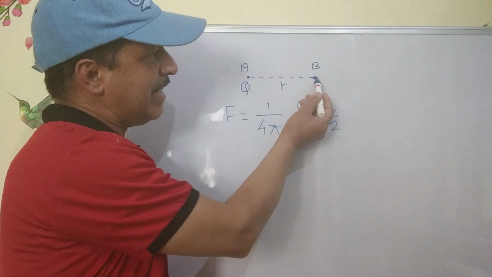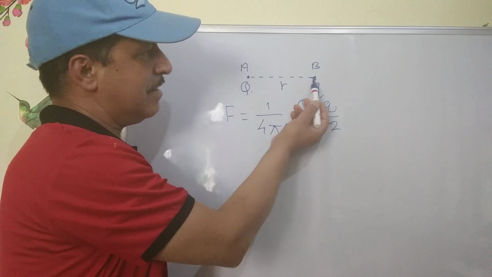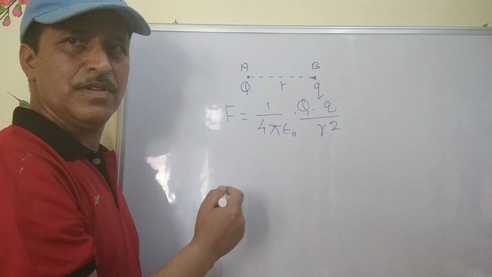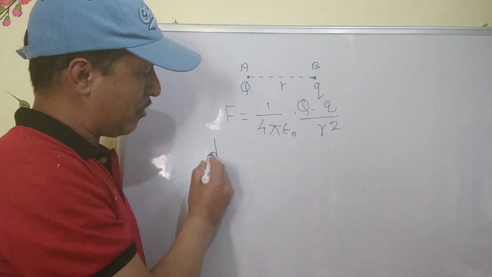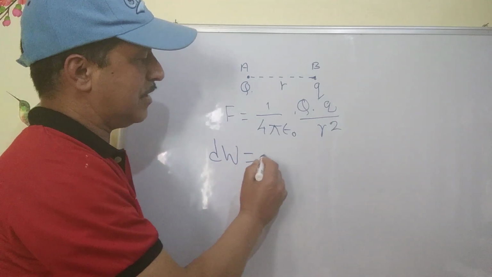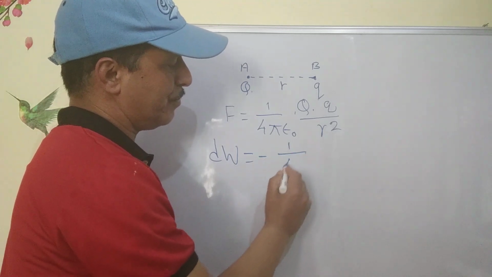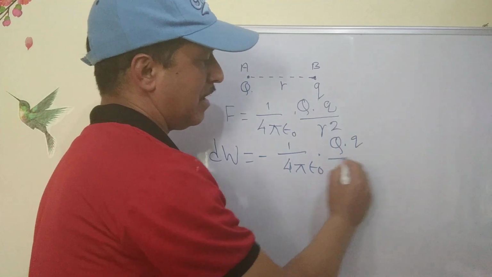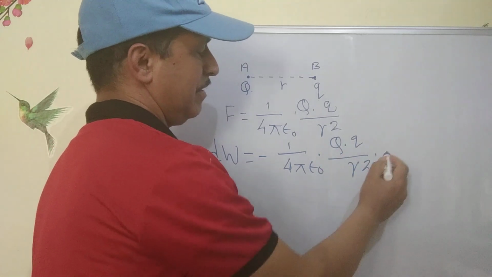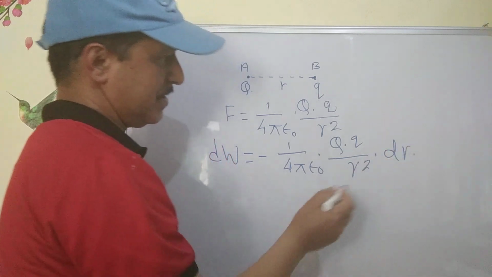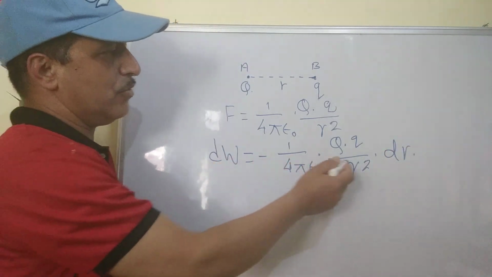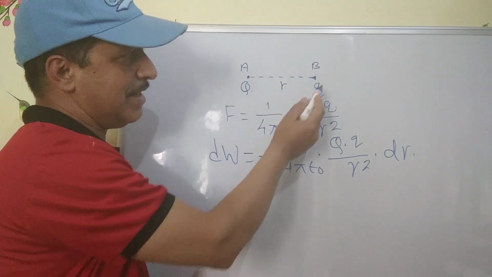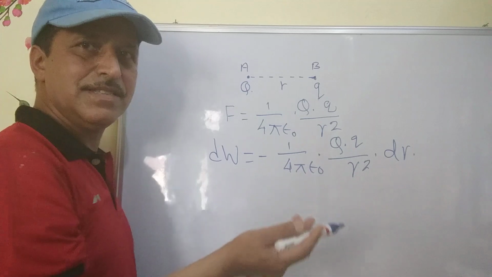Now, if I displace this charge by a very small distance dr towards capital Q, then I will have to do a small amount of work dW equal to minus 1 upon 4 pi epsilon 0 Q into q upon r square into dr, since dW equal to F into dr. The negative sign appears because dr is negative. The distance between the two charges is being decreased.